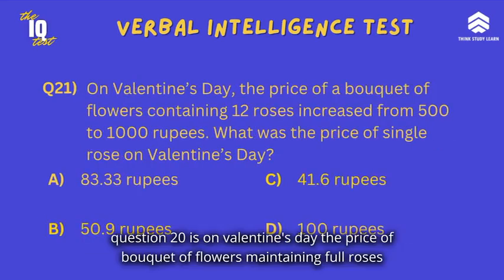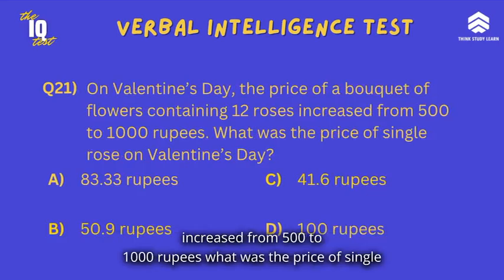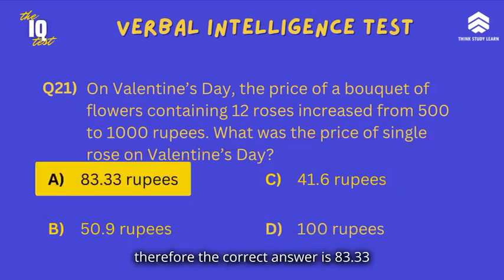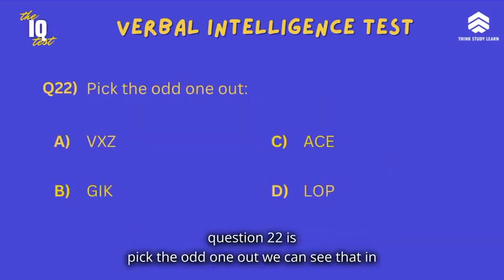Question 21 is, on Valentine's Day, the price of a bouquet of flowers containing 12 roses increased from 500 to 1000 rupees. What was the price of a single rose on Valentine's Day? We will just divide 1000 by 12 and the result is 83.33 rupees. Therefore, the correct answer is 83.33.